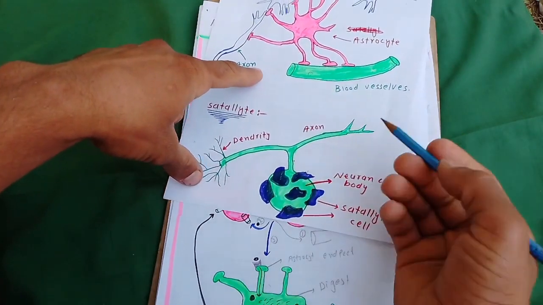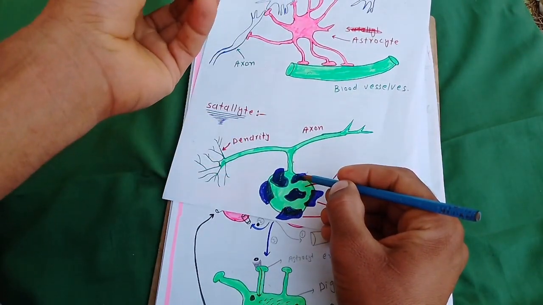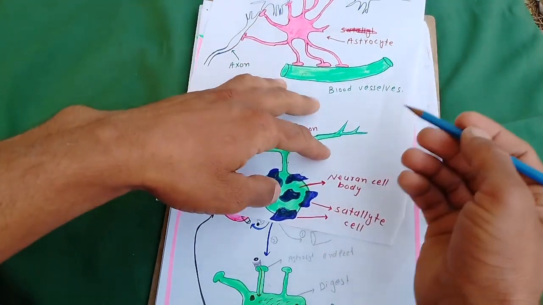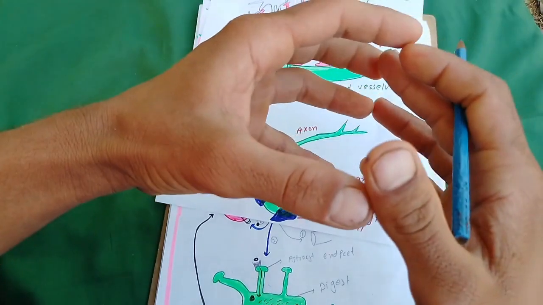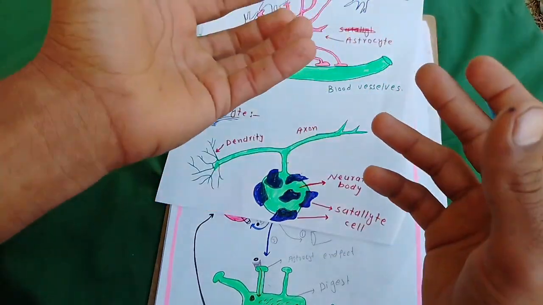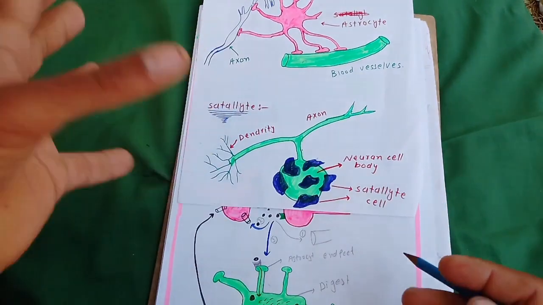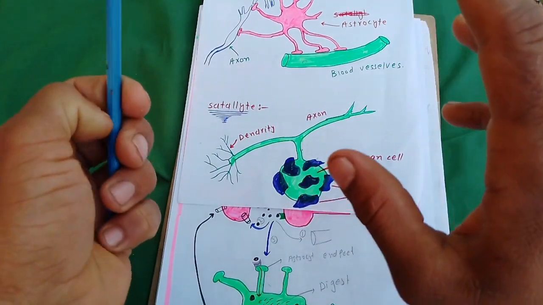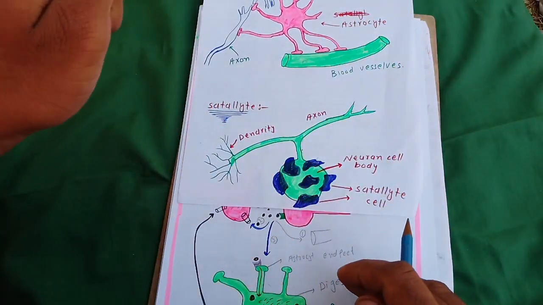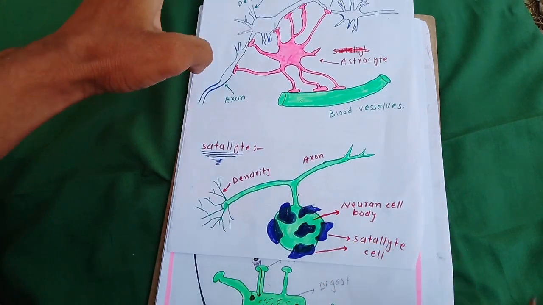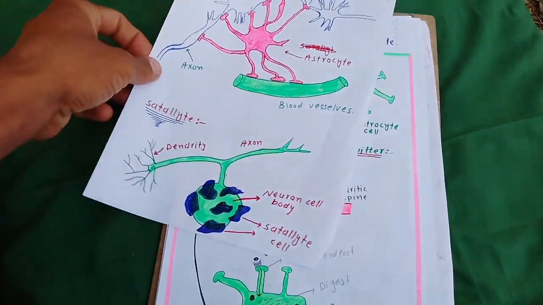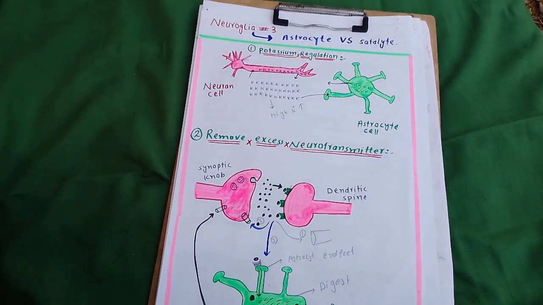Okay, this is the neuron. The satellite mainly occurs in the ganglion. What is meant by ganglion? A collection of cell bodies, a group of cell bodies outside the CNS, is called a ganglion. So the satellite covers the cell bodies, the ganglia of the peripheral nervous system. Okay, this is the difference between satellite and astrocyte: similar in function but different in location.